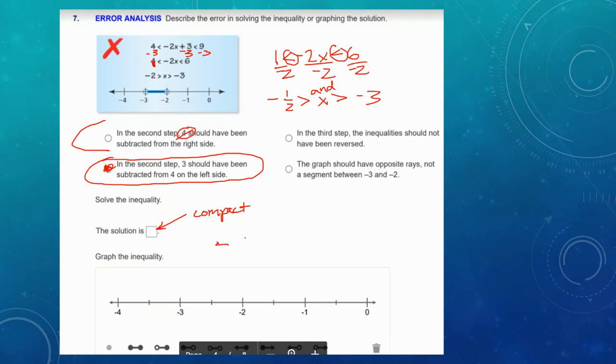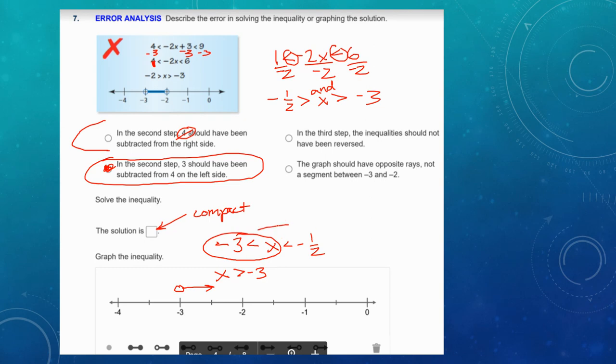So let me rearrange this into numerical order. Negative 3 is less than x is less than negative 1/2. And I'm going to split those up, so I'm going to graph each one separately. The first looks like x is greater than negative 3, so here would be an open circle arrow to the right.